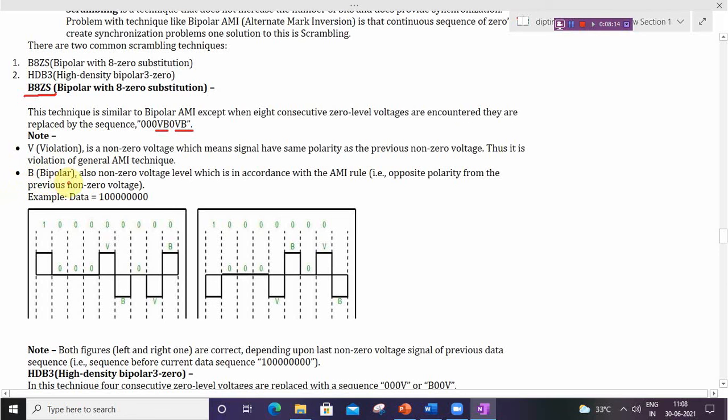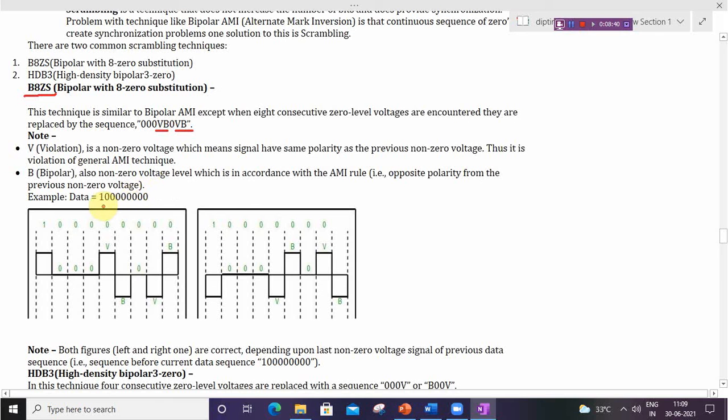And B means bipolar, also a non-zero voltage level, which is in accordance with the AMI rule. It is according to the AMI rule, that is, opposite polarity from the previous non-zero voltage. Just opposite polarity means it will be the opposite of the previous polarity of the non-zero level.